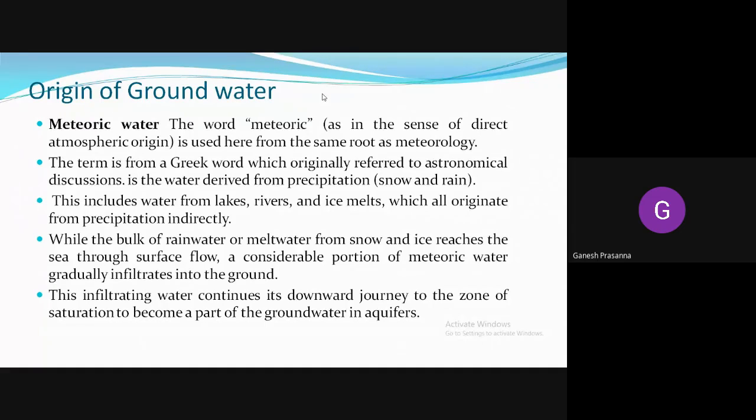So the judicious use of groundwater is very important, because you cannot expect groundwater to be occurring all the time. Only if the groundwater is being recharged can you start to use it. Otherwise, if the groundwater is not recharged, its usage is also not possible.